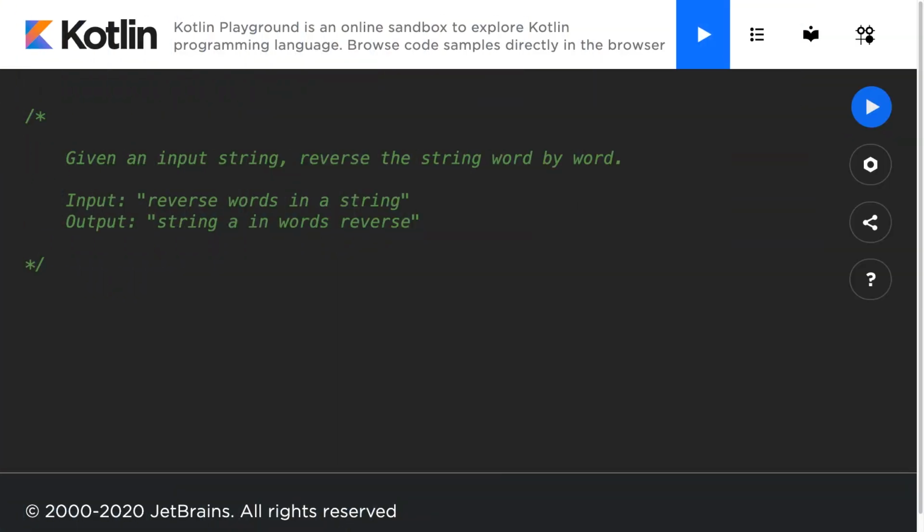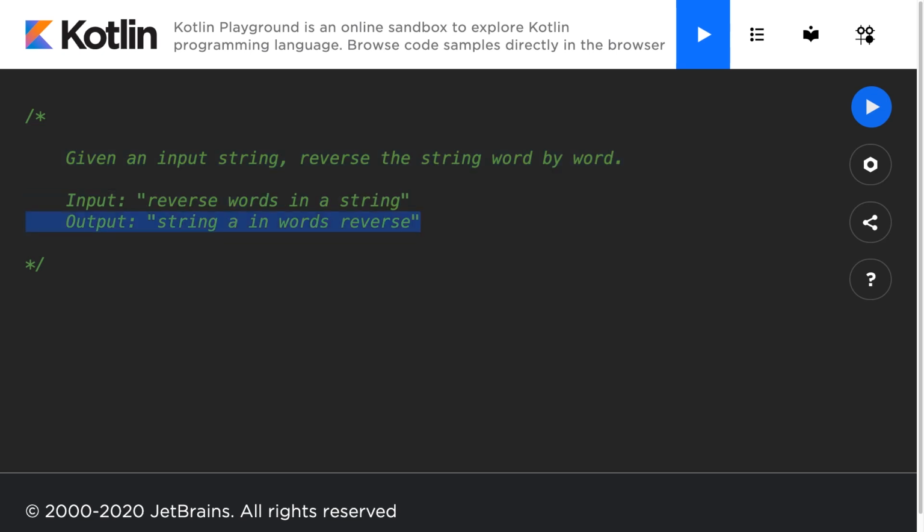Hello everyone, and welcome back to our Kotlin interview questions series. In this lecture, we're going to solve the reverse words in a string interview question. The question goes, given an input string, reverse the string word by word. For example, if we had an input string "reverse words in a string", the output of that would be "string a in words reverse".